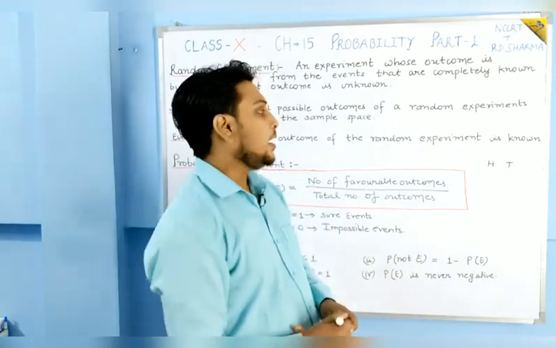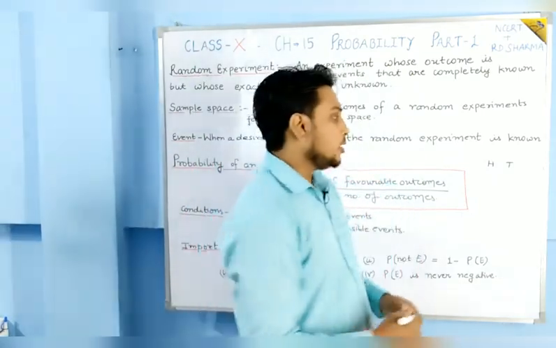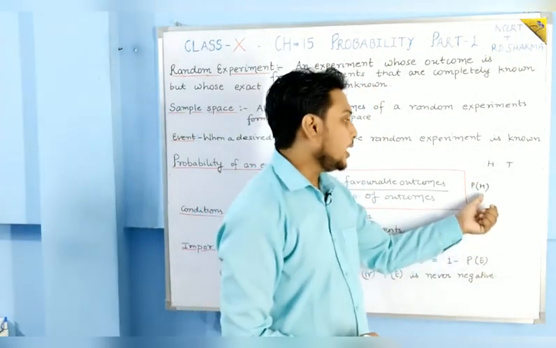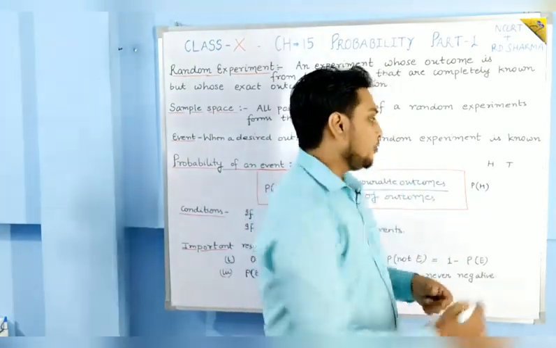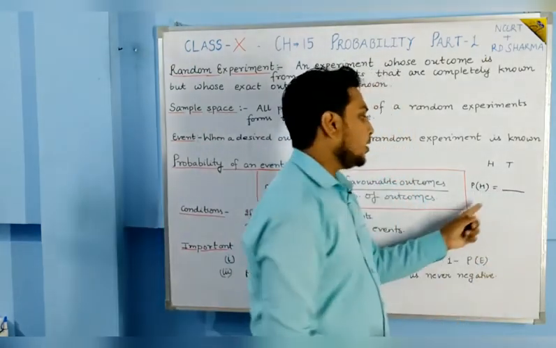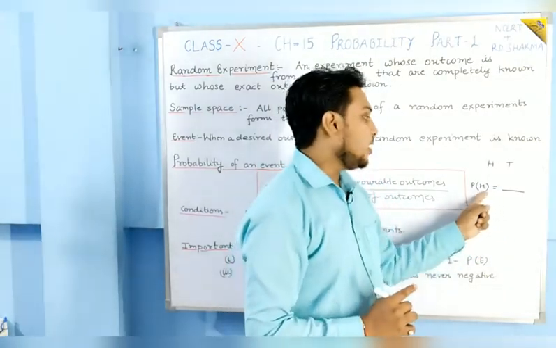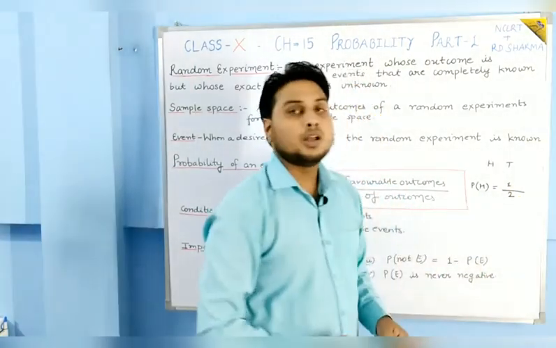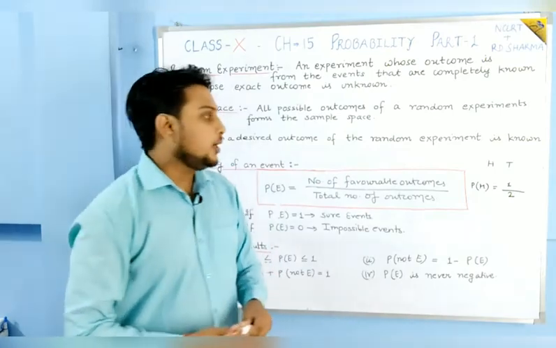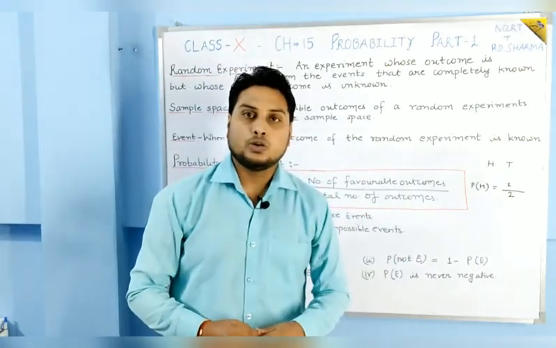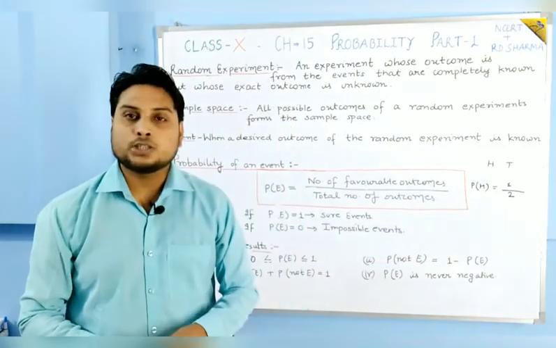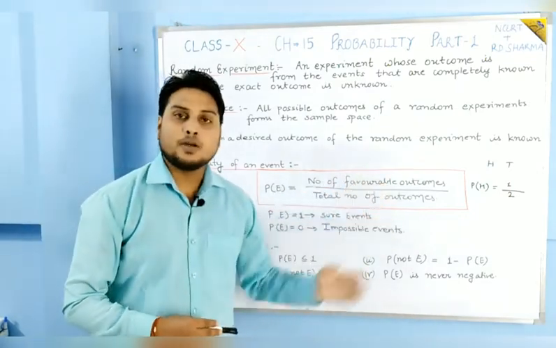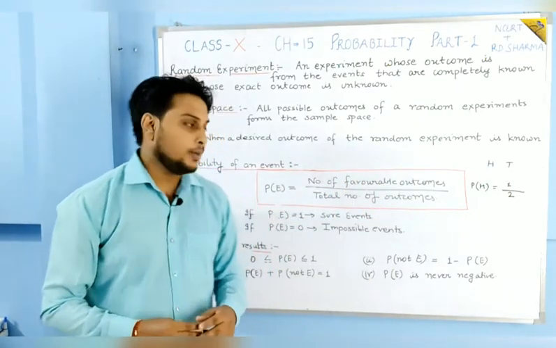And that is why I have told you that when a coin is tossed and you want the event as head, you want that head should come, then after tossing a coin, head is what? Head is 1, which means the number of favorable outcomes is 1, and the number of total outcomes, head and tail, is 2. So the probability of getting head is 1 by 2. Like this we used to solve the questions of probability. We apply the formula: number of favorable outcomes upon total number of outcomes.